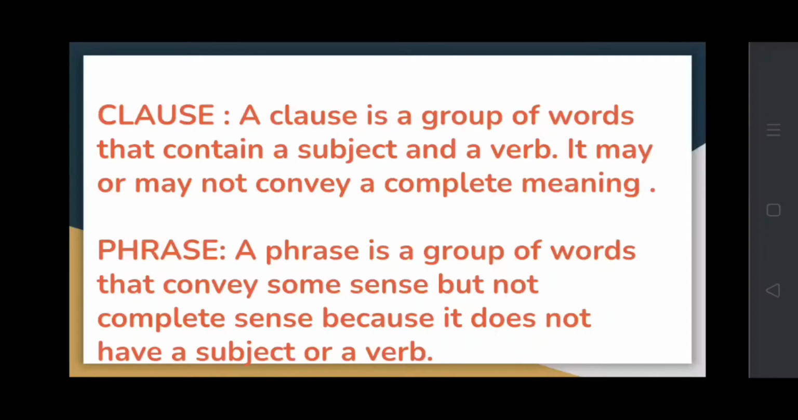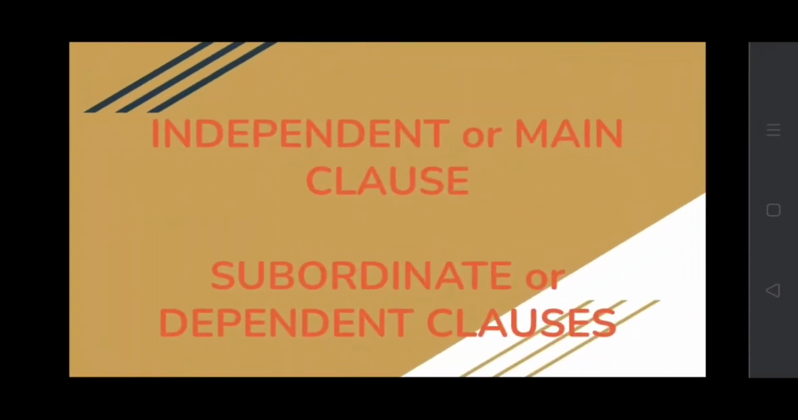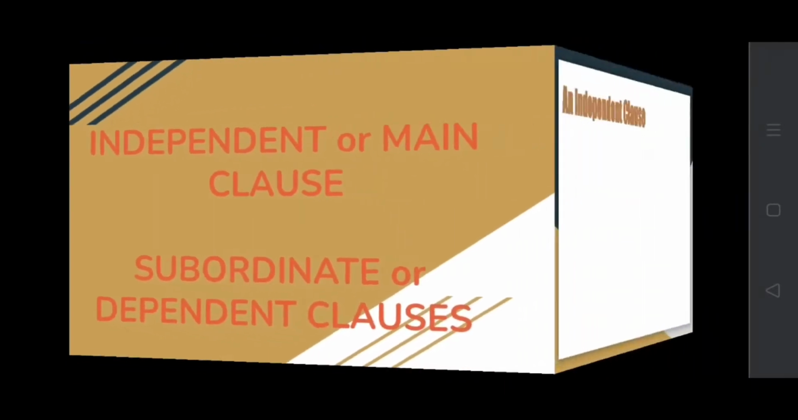And what is a phrase? A phrase is a group of words that convey some sense but not complete sense because it does not have a subject or a verb. It can have an adverb or adjective or a noun. Now, let us see the different kinds of clauses. Mainly there are two kinds of clauses: independent or main clause and subordinate or dependent clause.